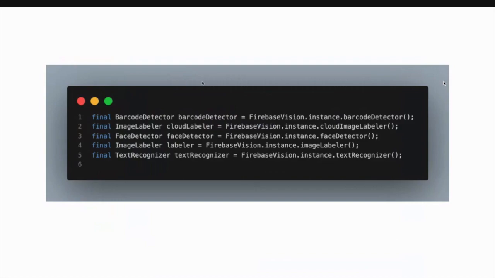And once you're done, it has this Firebase Vision package included. So they have different services they have provided. One is a barcode detector, or cloud image labeler, or face detector. So these are the APIs we have seen before, right? They have all of these in this namespace. So you can just use this detector.